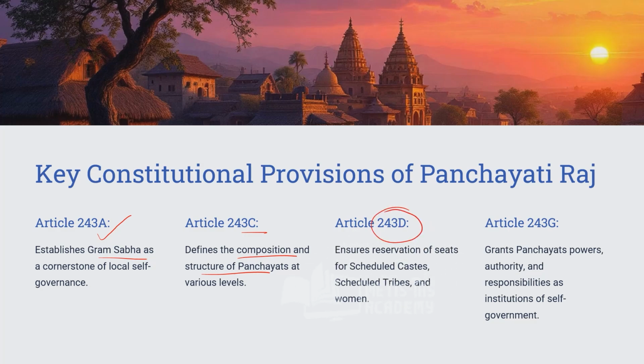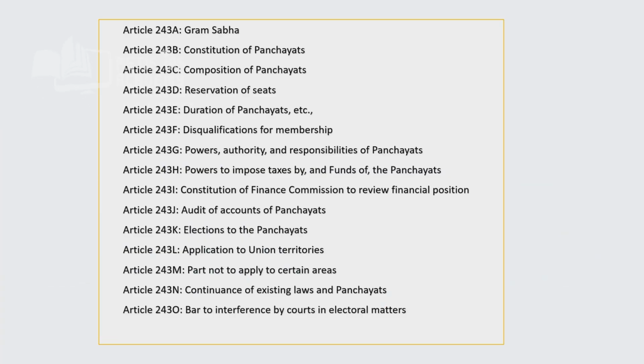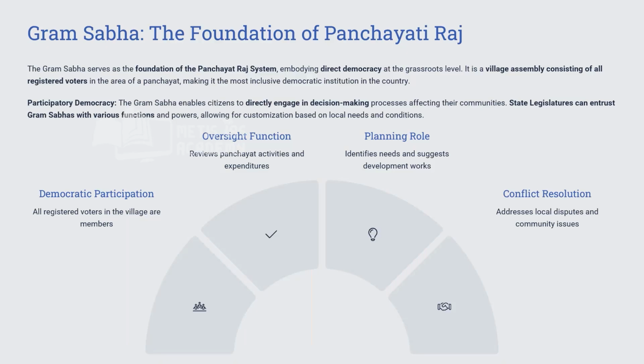And 243D is regarding reservation, where it is said that as per population, reservation for SC and ST should be made available, and for women it is 1/3 at the horizontal level, meaning within all the categories women should get 1/3 reservation. Then 243G is regarding powers and authority. So we have done Article 243A, B, C, D and E. We have also done F in the previous part.